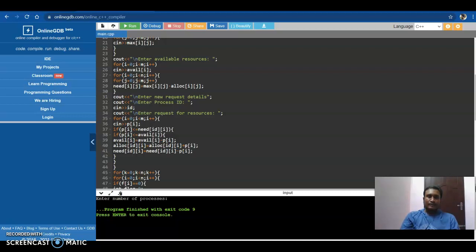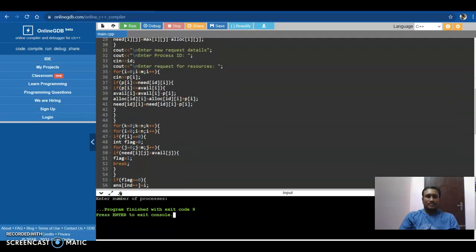cout enter new request details. cout enter process ID. cin id. cout enter request for resource. For i equals 0, i less than m, i plus plus, cin pi. If pi is less than or equal to need[id][i], if pi is less than or equal to available[i], available[i] equals available[i] minus pi. Allocation[id][i] equals allocation[id][i] plus pi. Need[id][i] equals need[id][i] minus pi.